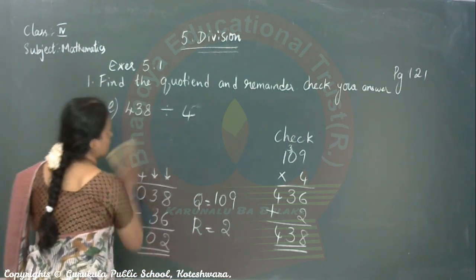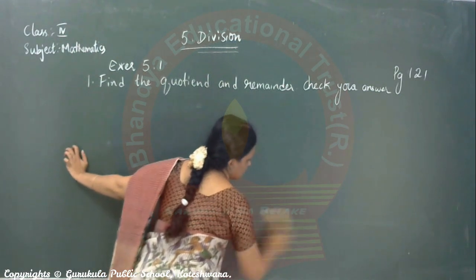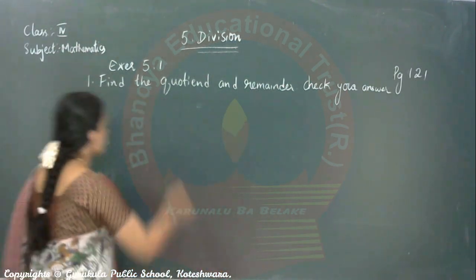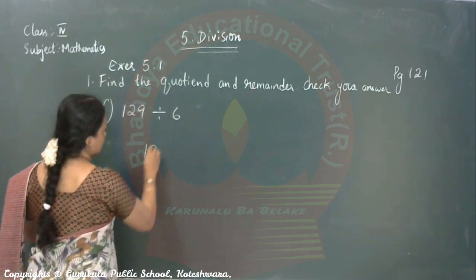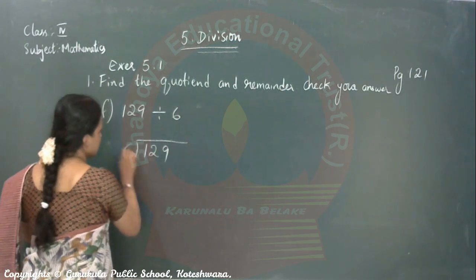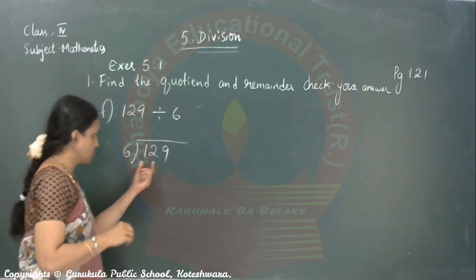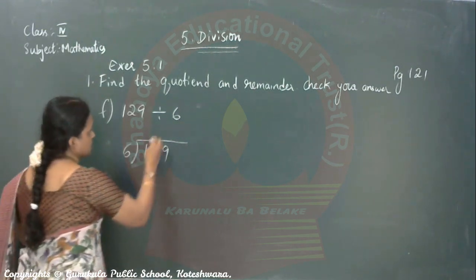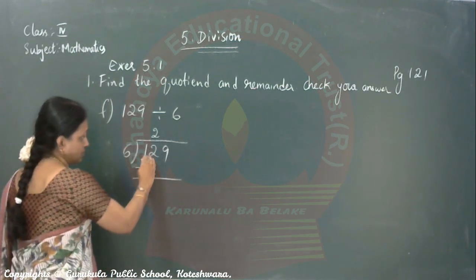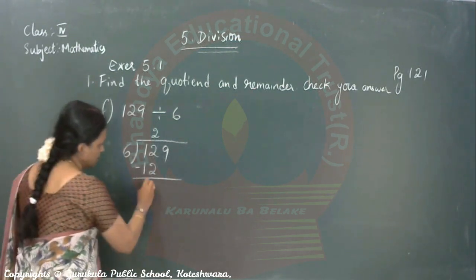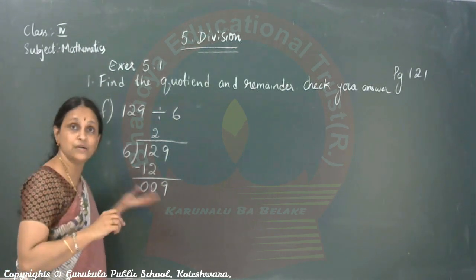There are 3 more sums. F. What is the question? 129 divided by 6. Can you take single number? 1 is less than 6. So take both the numbers. 6 2s are 12. Stop where you will get this number or very near to this. 12 you got 0. 9 you bring down. 6 into what is very near to 9?